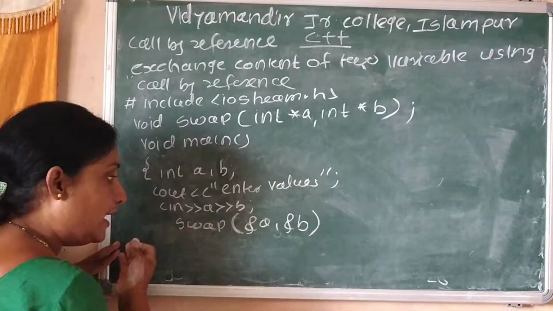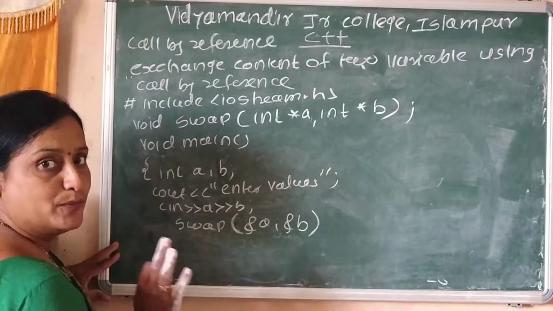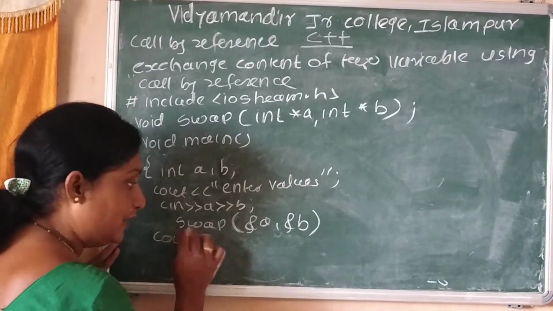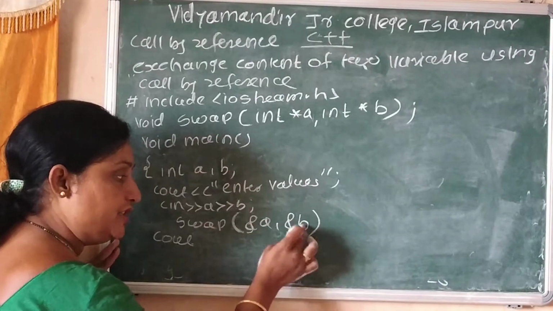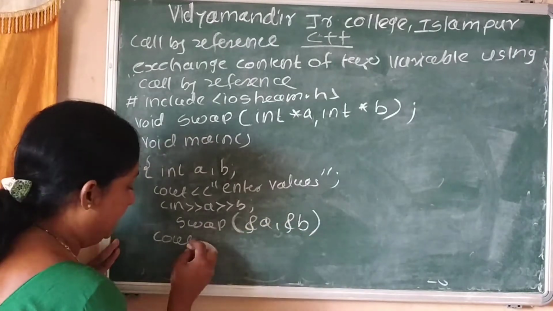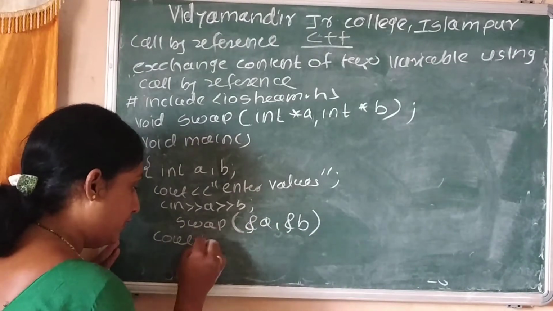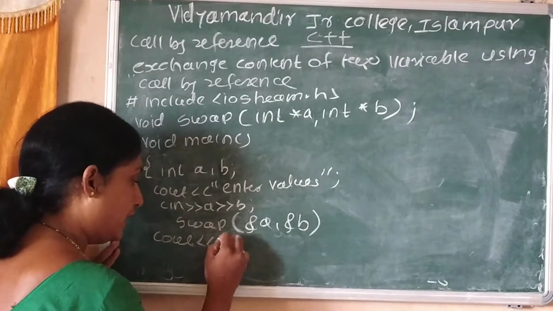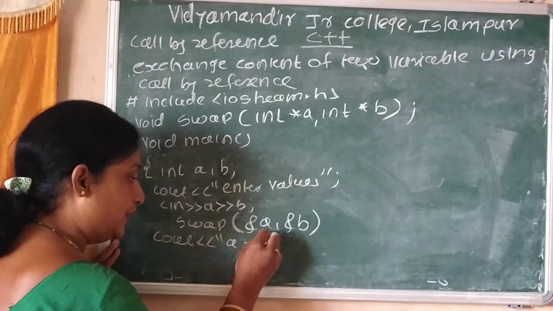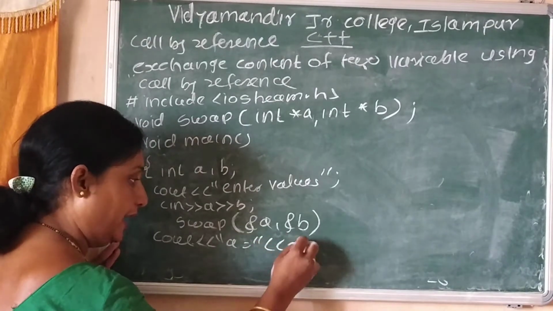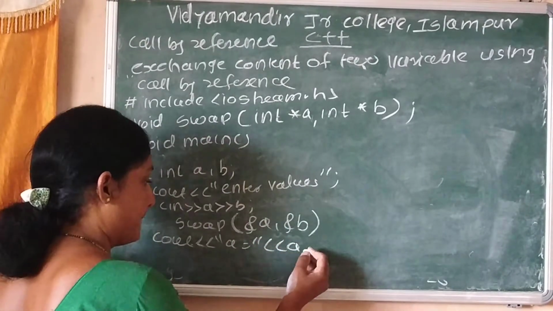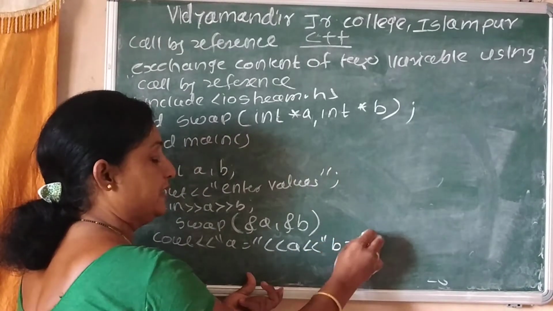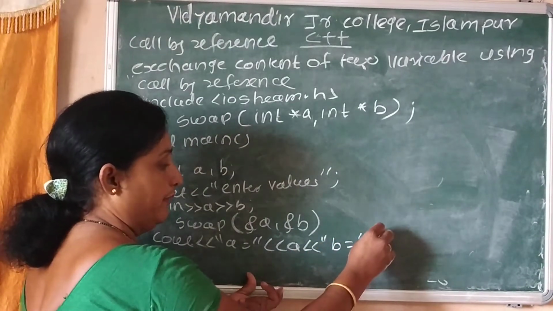After that, the output is written in the first block of the program. Cout, after typing, the exchanged content of a and b. So the output of the variables is: a is equal to the value in a, b is equal to the value in b.